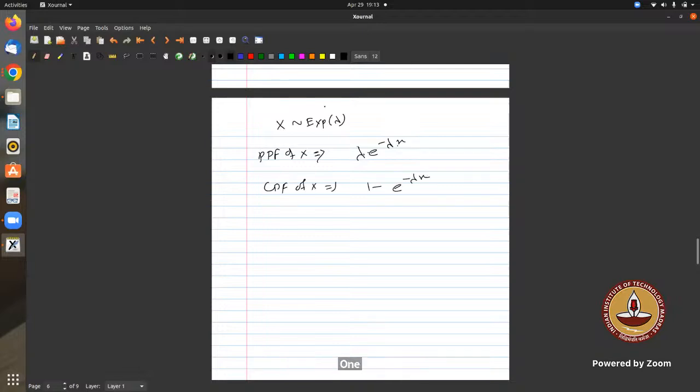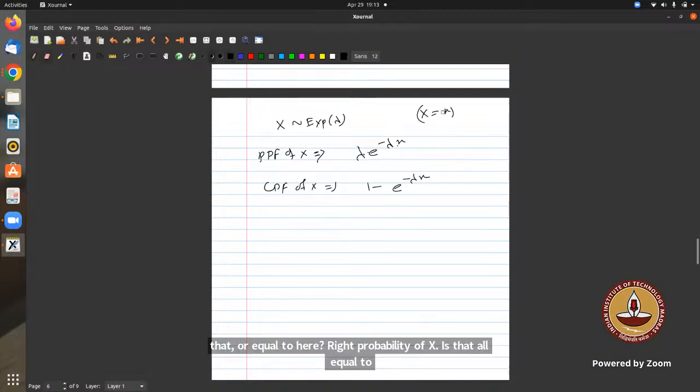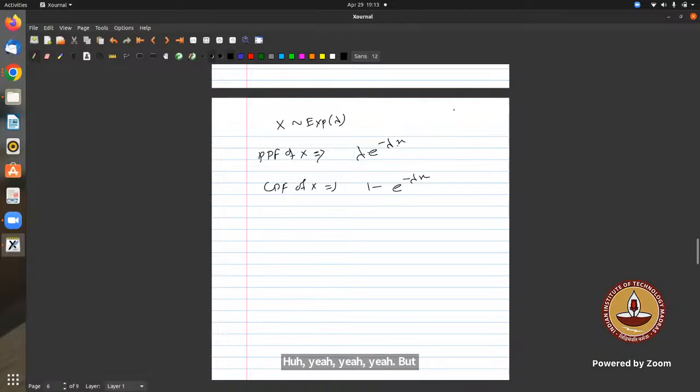So when I say x equal to a, right? Less than or equal to, yeah. Sorry, less than or equal to a, right? Probability of x less than or equal to a. But what I'm trying to say is that instead of small x, if you are using a, it's fine. That is what I wanted to say.